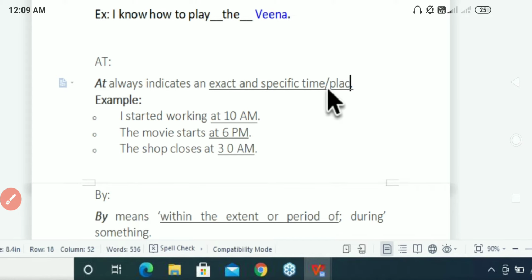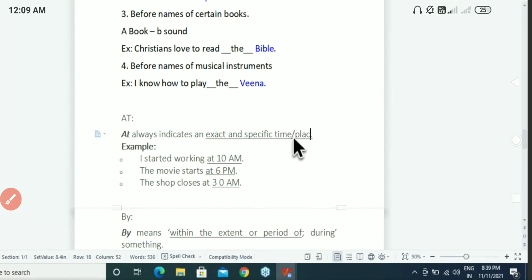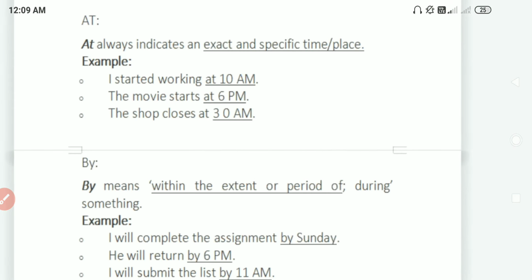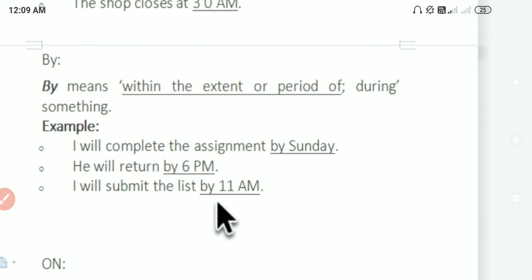So next thing is by. When I should go with by is also important. So by means within the extent or period of something. By means they will be having some deadline, and within that deadline we should complete some work, task or anything. So that means by we will be using whenever there is certain limit. So I will complete the assignment by Sunday. That's the favorite thing which we will be doing in our college.